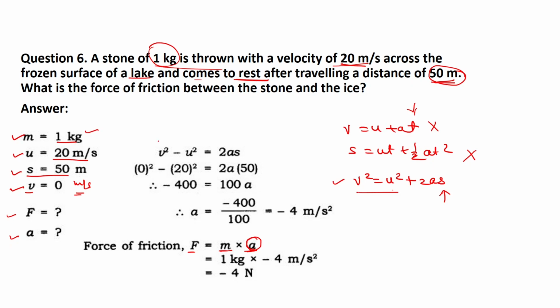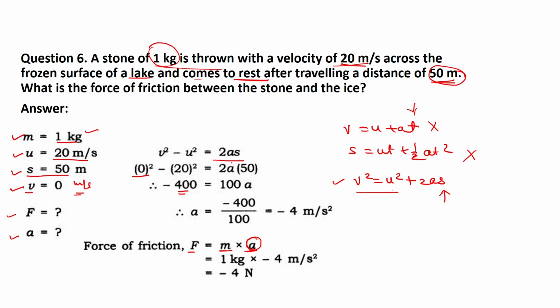u square is on the right side, if it comes to the left side it will become minus u square. So v square minus u square will become equal to twice as. What is the value of v? It comes to rest after traveling distance 50 meter, so final velocity is 0, so 0 square. u is given as 20 meter per second, so I will take 20 square. 0 square will be 0, minus sign will be as it is, 20 square is 400.